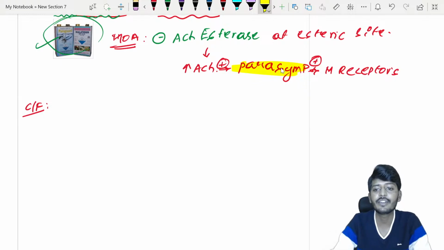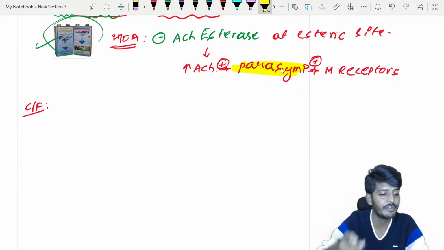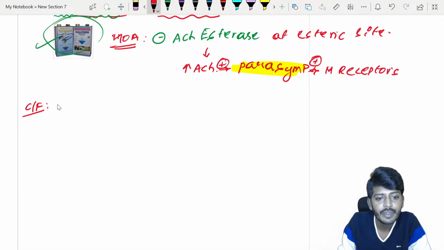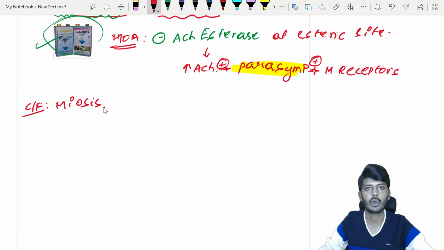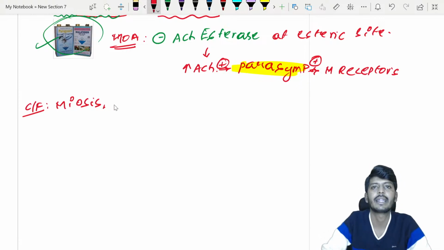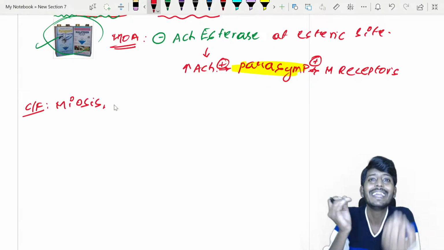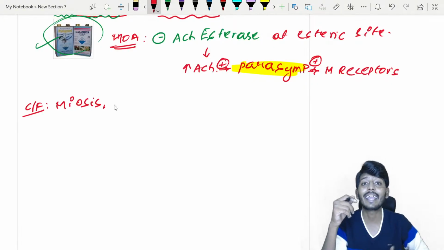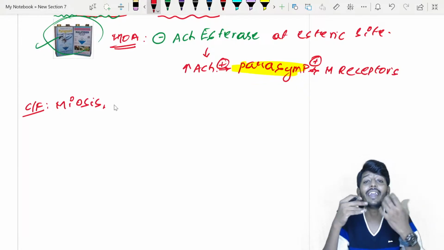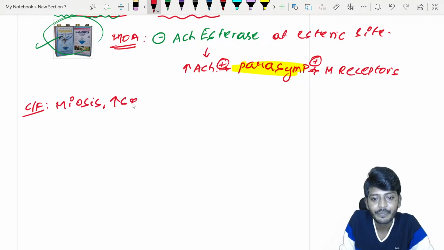So what are the clinical features? If parasympathetic is activated, what happens in the pupil? Mydriasis or miosis? Parasympathetic activation will lead to miosis. What is the clinical feature, children? Miosis. Then apart from that, what happens to the oral cavity or any secretion? Parasympathetic is known for what? Increase of secretion. It will increase saliva, increase secretions in the respiratory tract, and GIT secretions will be increased. So there is an increase of secretions.